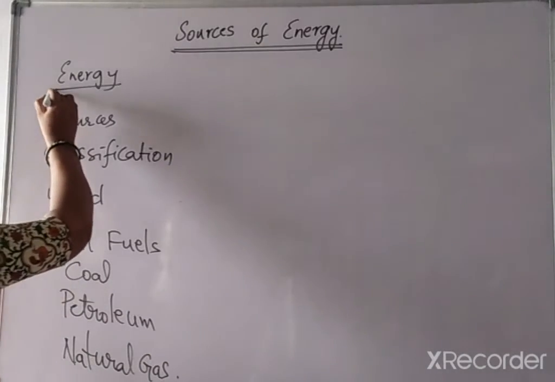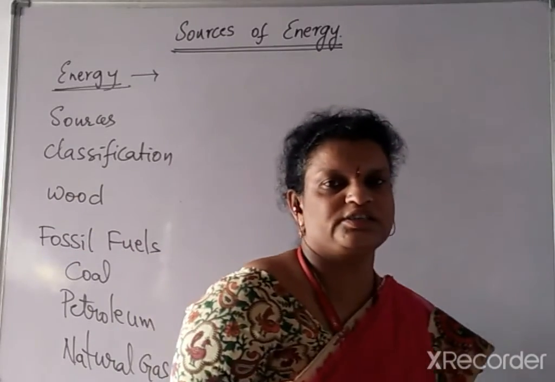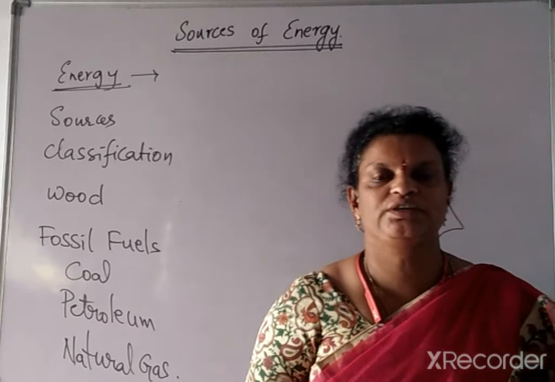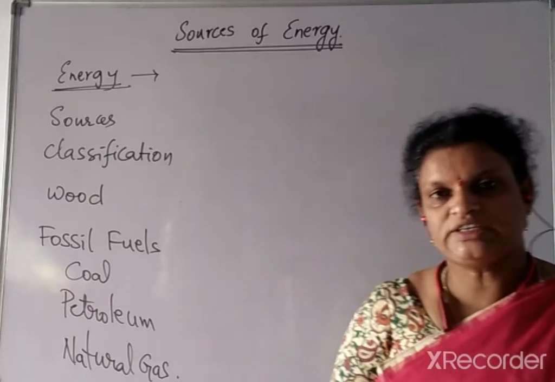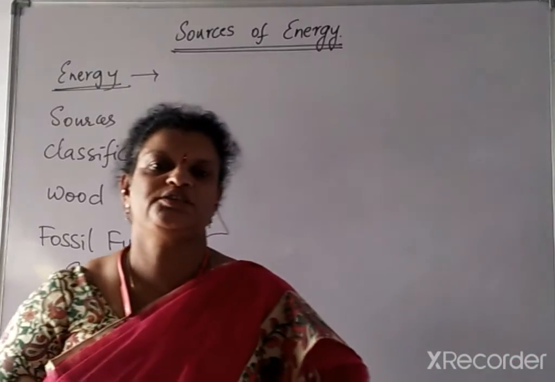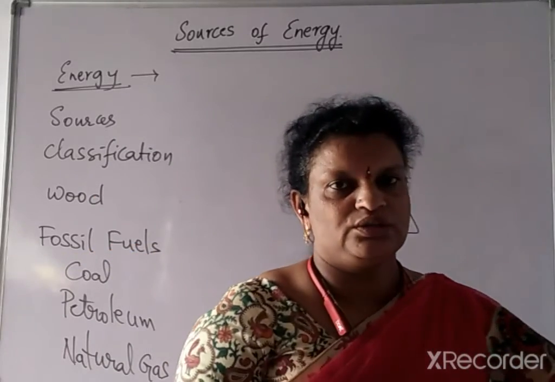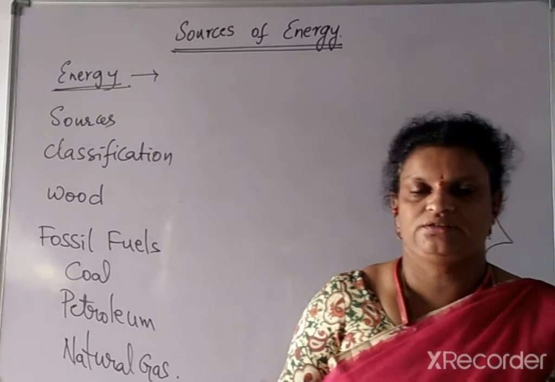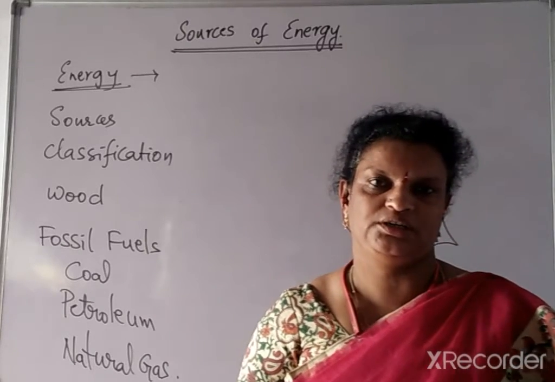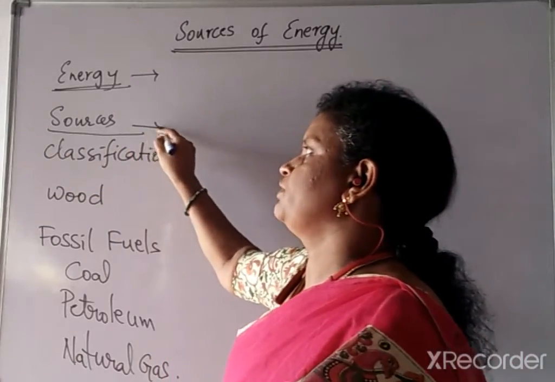First of all, let us discuss energy. What is energy? Energy is nothing but the capacity to do work. Capacity to do work is nothing but energy. This energy may be mechanical, wind energy, light energy, sound energy; like that, different types of energies are there. How are we getting these different types of energies? What is the source of that particular energy? So let us discuss what the different sources of energy are.